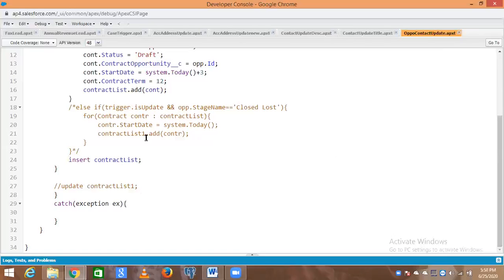So we need to check whether any record is coming from this list, and we need to iterate each of the opportunity records with this particular list. And for each of the records, if it is update and if the stage name is closed lost, then such a record should be updated with system.today.